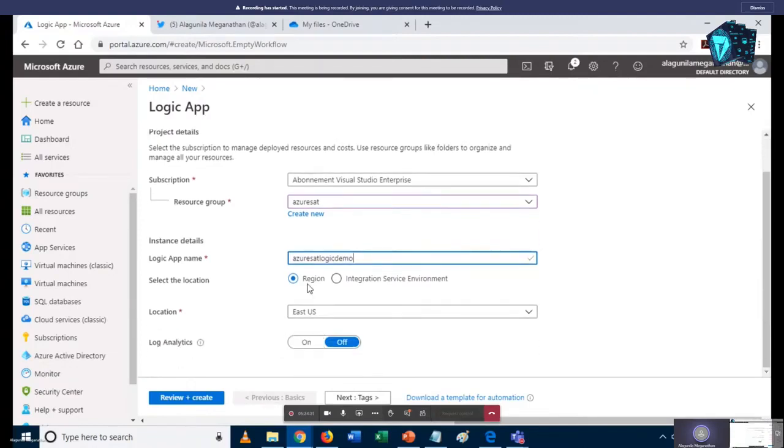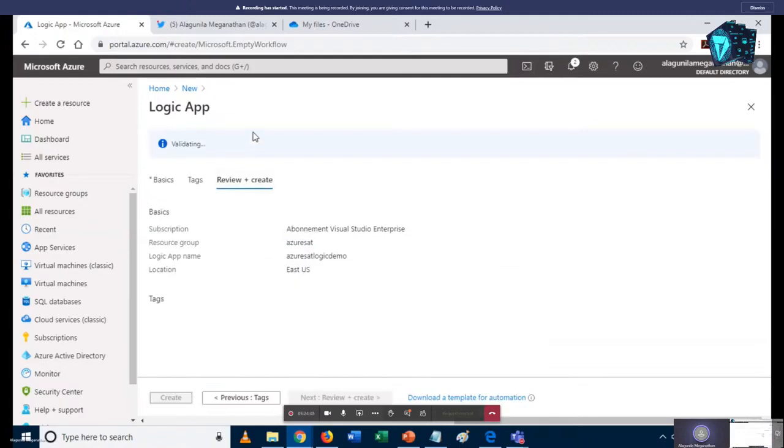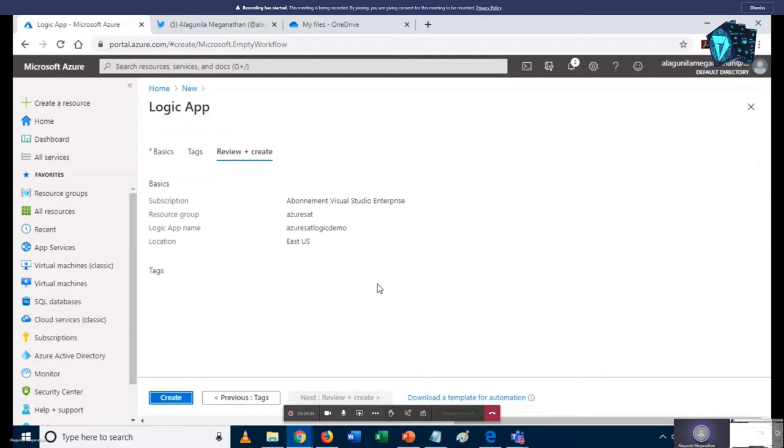I let it be the default. It's a location. Whenever we create resources, they are saved on a server, so it should be decided where they are placed. It's placed in East US. I review all the details and then click on create. It validates the fields you have given. Once the validation succeeds, you click on create, and our deployment process is now running.